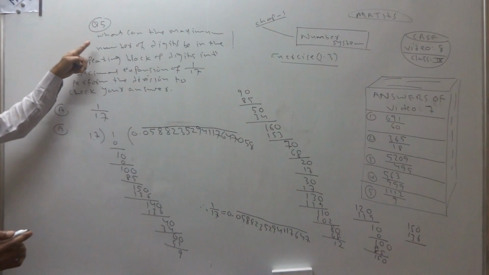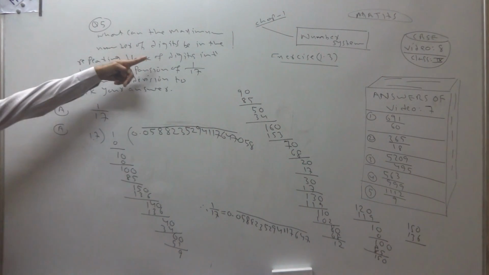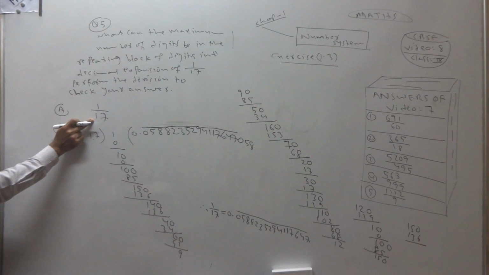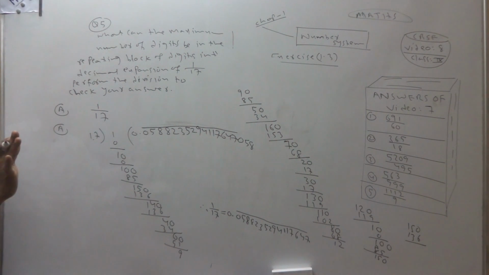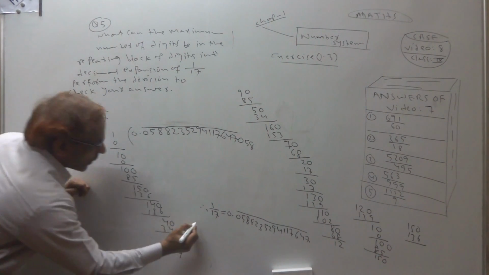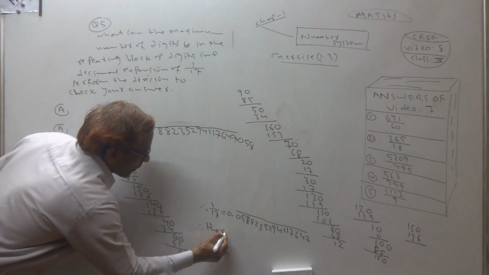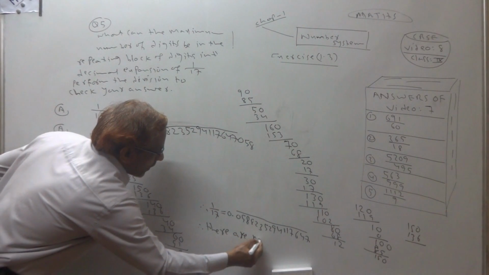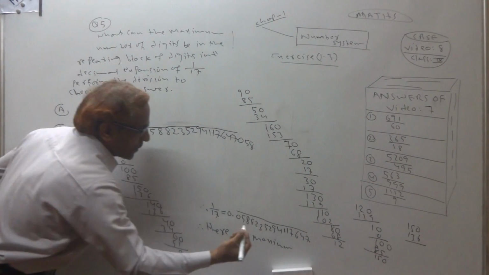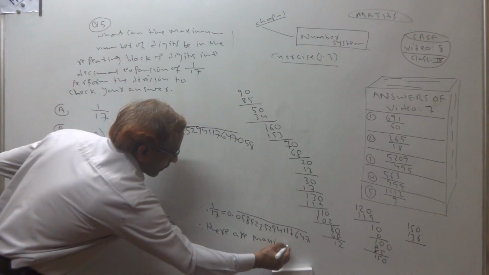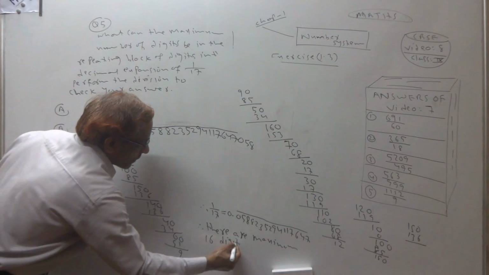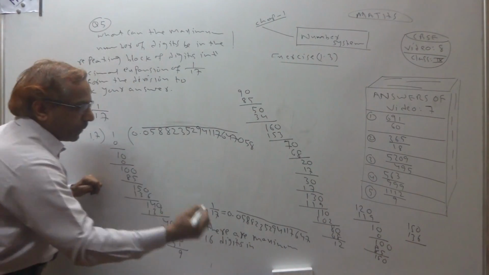So it is asking what can be the maximum number of digits. As I told you at the start, when 17 is there, maximum how many digits will be there? 16. There are maximum 16 digits in the repeating block.